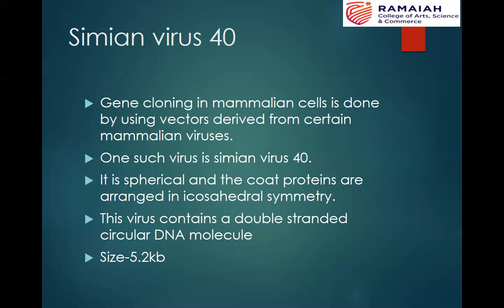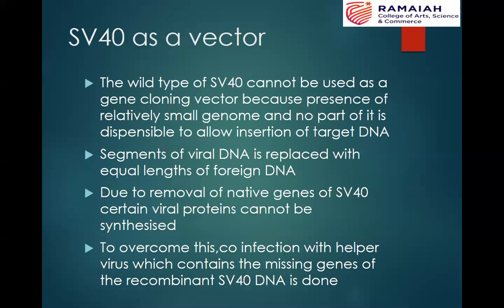Coming to some morphological characteristics of this SV40 virus, it is spherical and the coat proteins are arranged in icosahedral symmetry. It contains a double-stranded circular DNA molecule, the size of which is 5.2 kb. The wild type of this SV40 virus cannot be used as a gene cloning vector because of the relatively small genome size, and no part of the genome can be replaced by the insertion of the target DNA. It means that the size of the genome is very small.